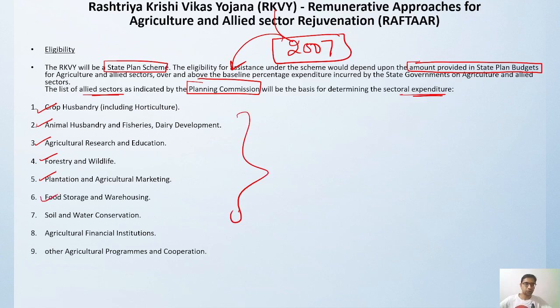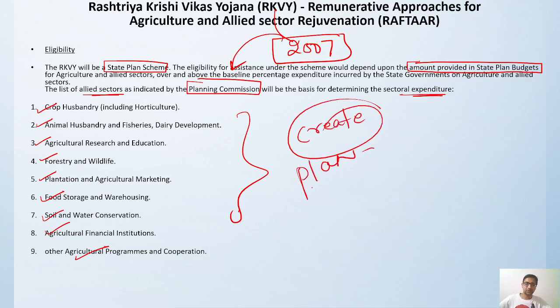Food and storage, warehousing, soil and water conservation, agriculture financial institutions, and various other agriculture programs. So these are the places where you can invest and where you can create a plan for expenditure under the Raftar scheme.